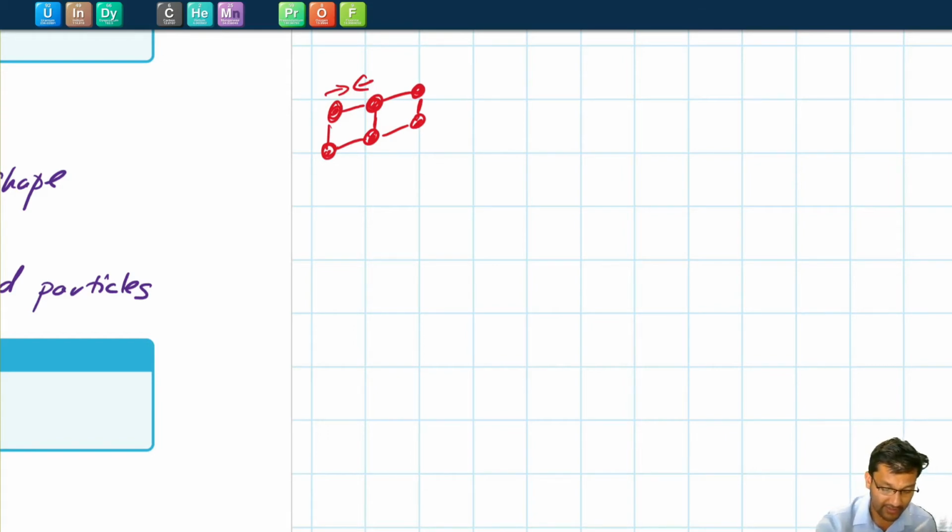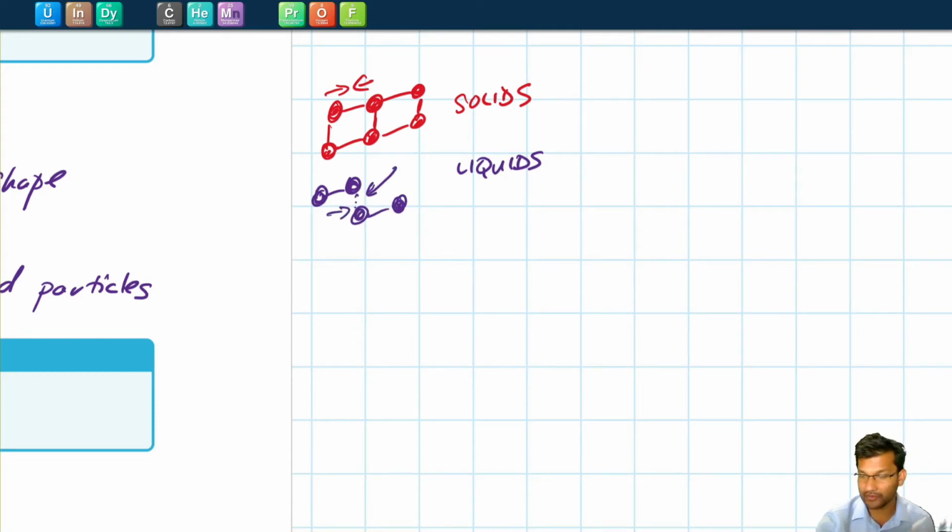Liquids, on the other hand, are similar to solids in that they have some strong bonds, but they also have weak interactions between them. And so these weak bonds could be broken, and that's why liquids have no fixed shape. You could easily break those weak bonds and make any new shapes that you want.